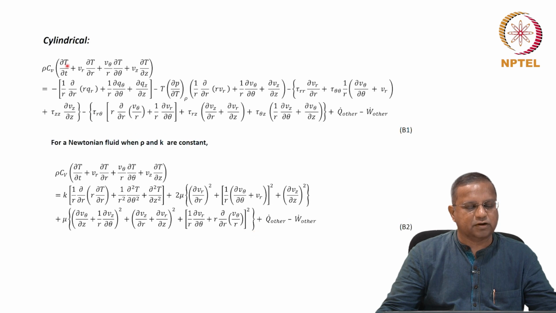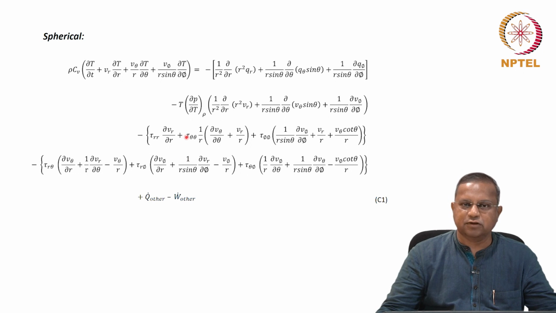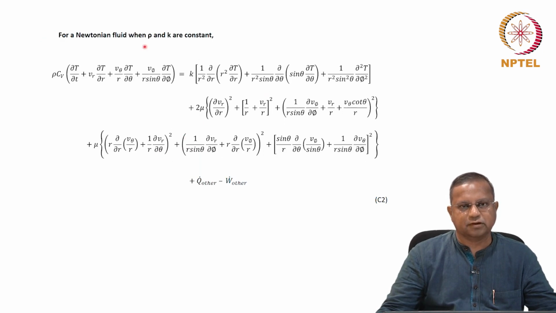You could always convert it into cylindrical coordinates by using the methodology given in the appendix. These are the equations B1, B2. The first one is for a general situation. The second one is for a Newtonian fluid when rho and k are constant. Then for spherical coordinate systems. Please make a copy of this set of tables and keep it as a part of your notes.